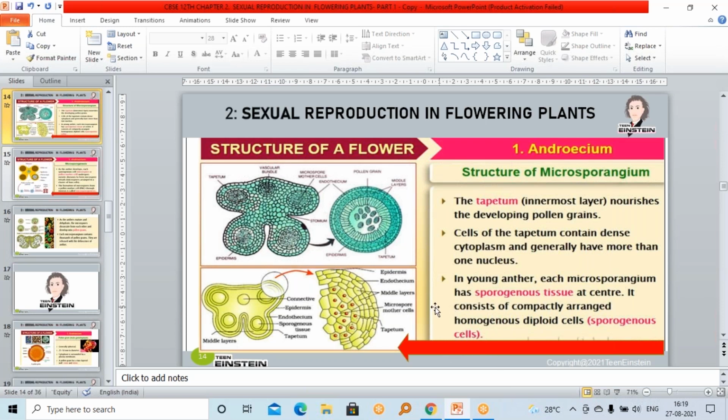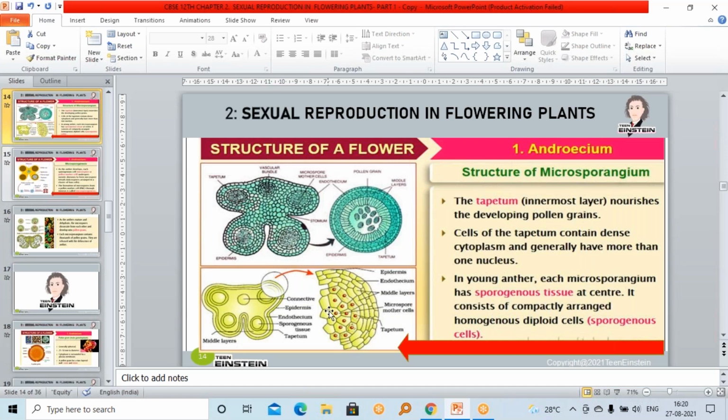Then as the anther develops, each cell will undergo meiotic division. From this microspore mother cell, each cell will undergo meiotic division. Meiosis means reduction division, and they form microspore tetrads. Tetrads means 4 cells will be there. So each cell from this porogenous tissue will undergo meiotic division.